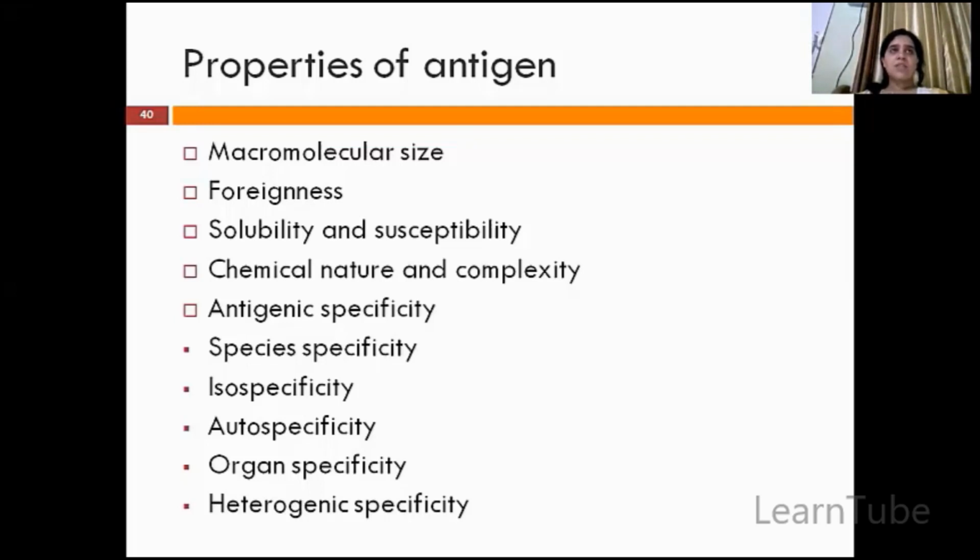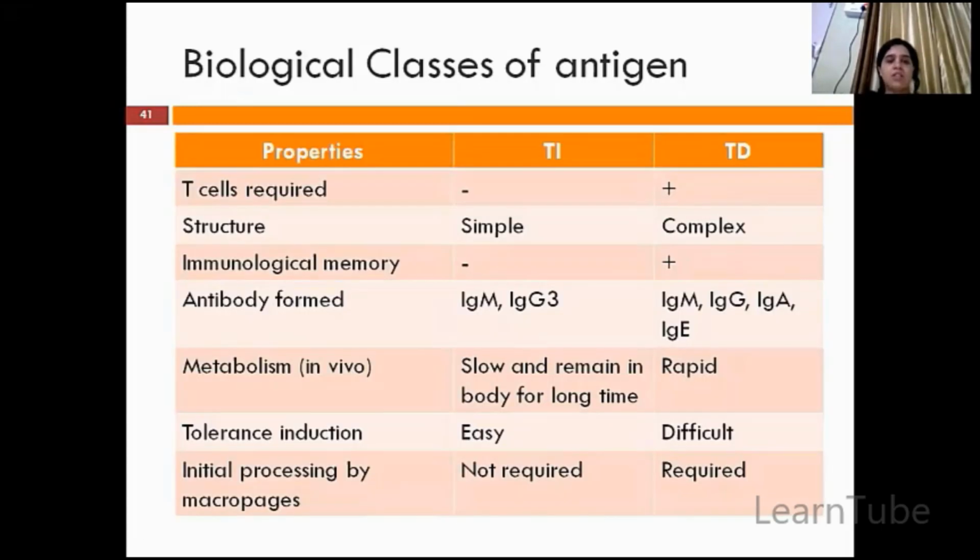People of the same species. It means that when I am getting infected, that particular person is also getting infected. So that is isospecificity. And heterogenic or heterophilic specificity means antigens of different species having the same antigen. Organ specificity is obviously related to a particular organ.